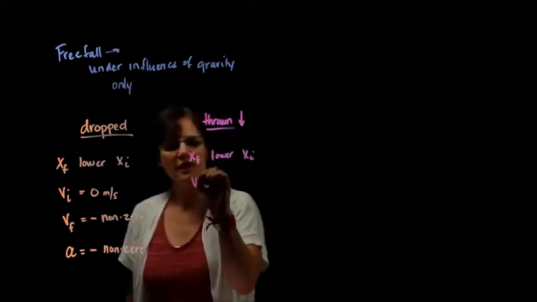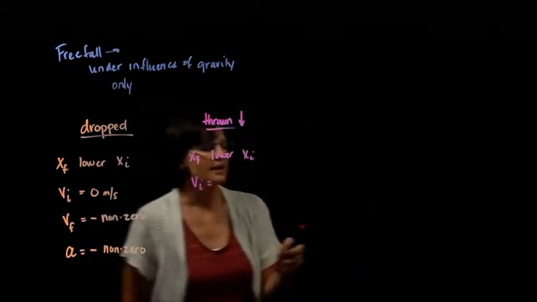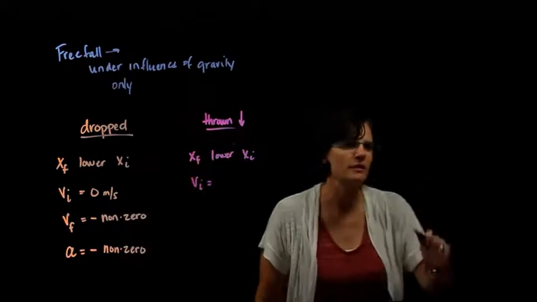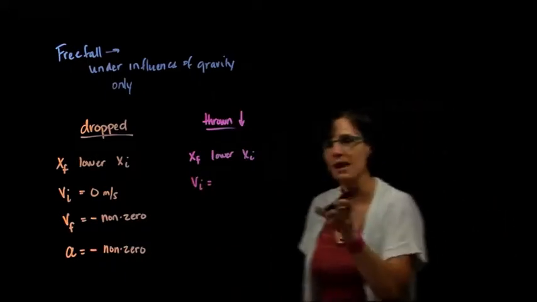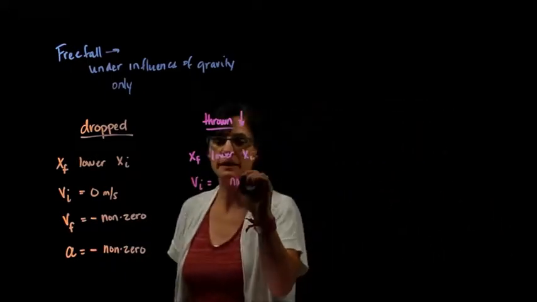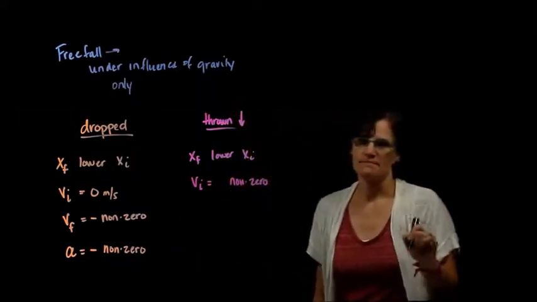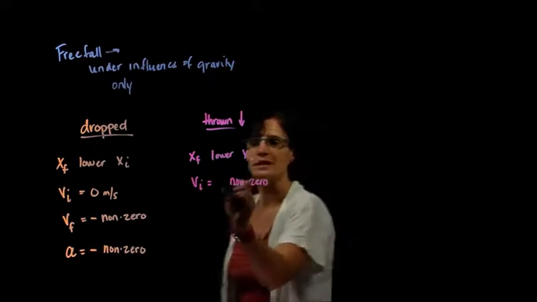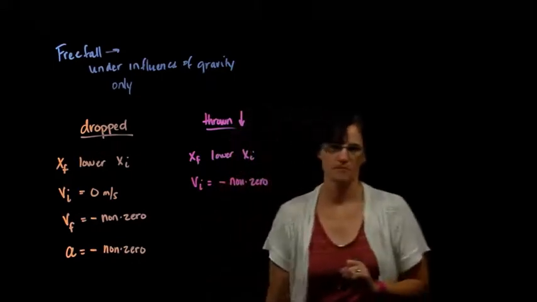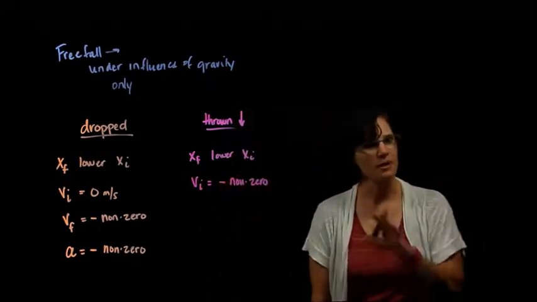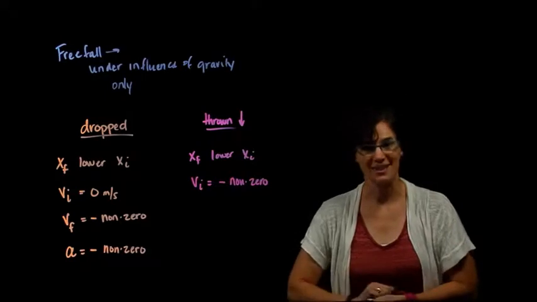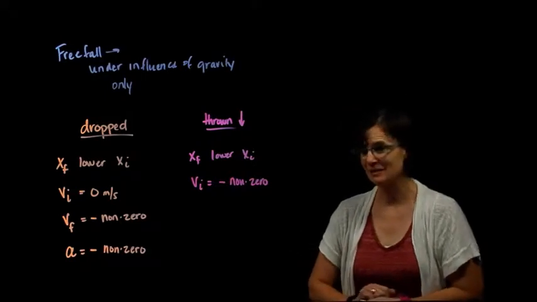My initial velocity, well, I'm not just letting go of it, it's actually moving when I let go of it. So my initial velocity will in fact be non-zero. It's already moving when I let go of it, but it is moving down, so it is negative non-zero. So when I throw something down, my initial velocity will be non-zero and negative.